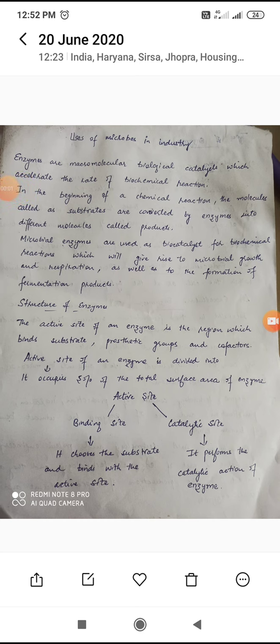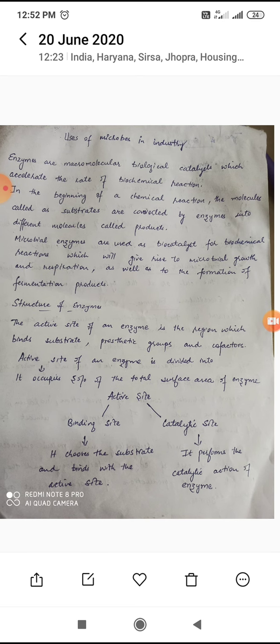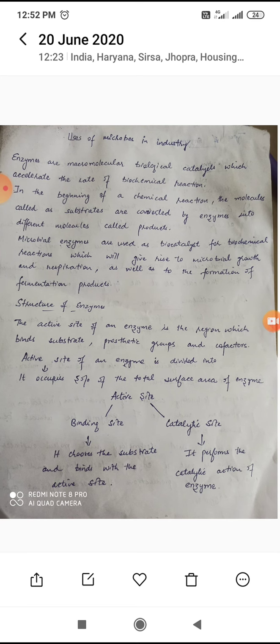Hello students, today we will study the uses of microbes in industry, production of enzymes like amylase, catalase, peroxidase, lipase, protease, penicillinase. Now, what are enzymes? Enzymes are macromolecular biological catalysts which accelerate or speed up the rate of biochemical reactions. Enzyme technology consists of production, isolation, purification and use of enzymes for many benefits of humankind.